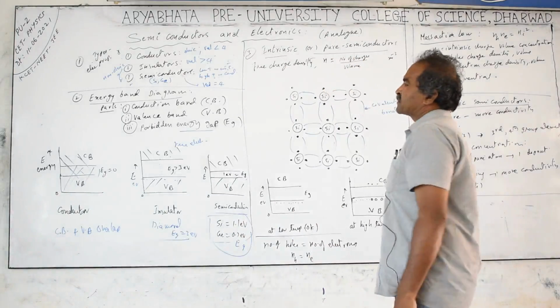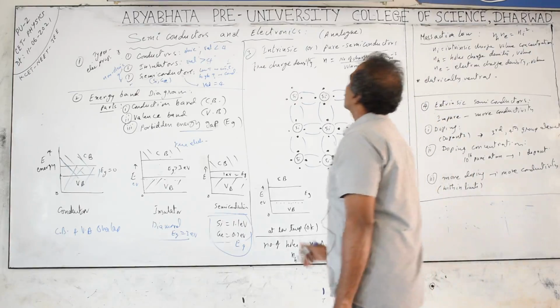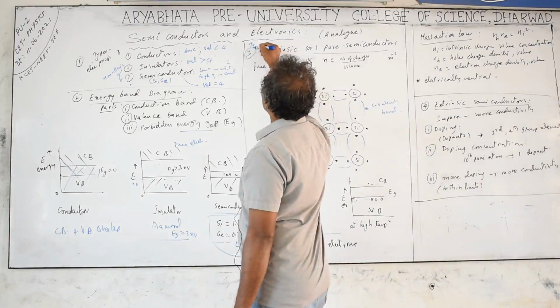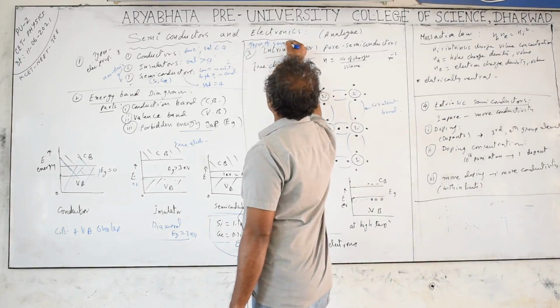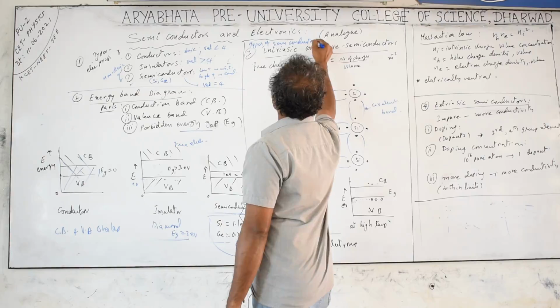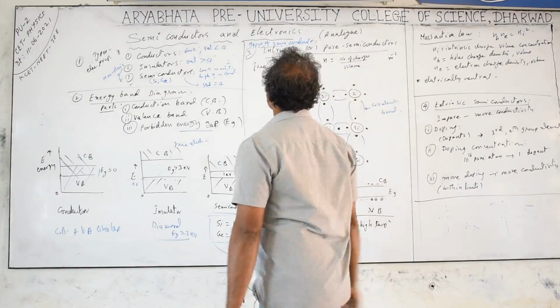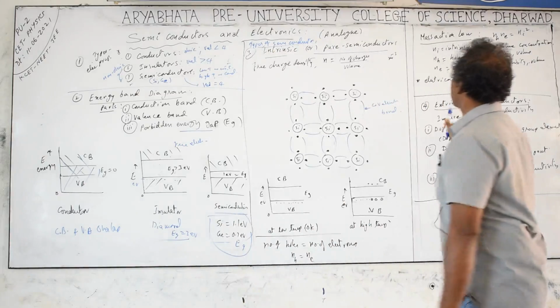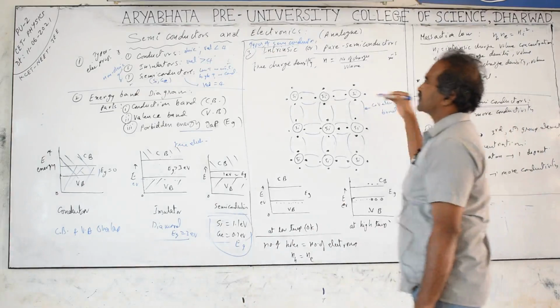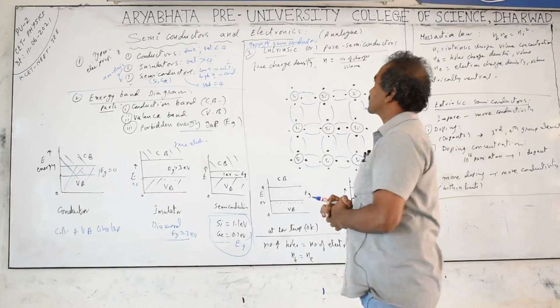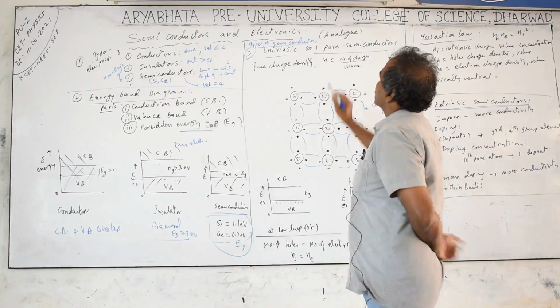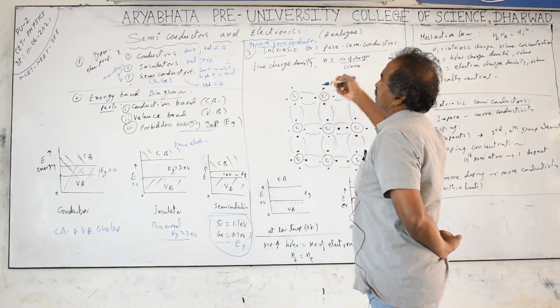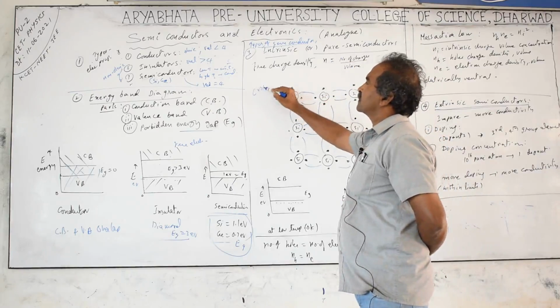Next is types of semiconductors. We are talking about types of semiconductors in the crystalline form only. There is one called intrinsic semiconductor, and another called extrinsic semiconductor. Intrinsic, extrinsic: two types of semiconductors. One is the intrinsic semiconductor, also called a pure semiconductor. Crystalline form, we are taking crystals here.